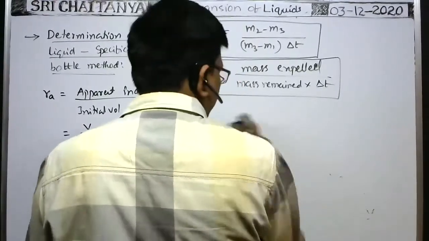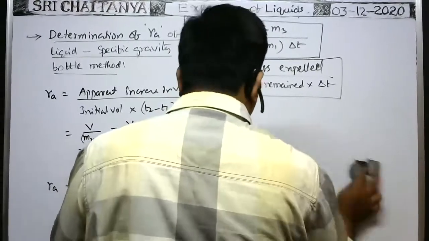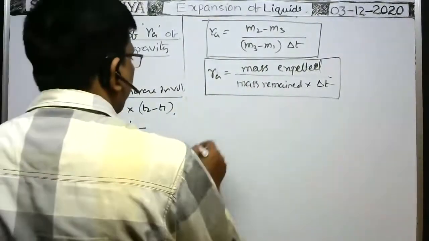One example I want to say here. Once in mains, they asked one example.